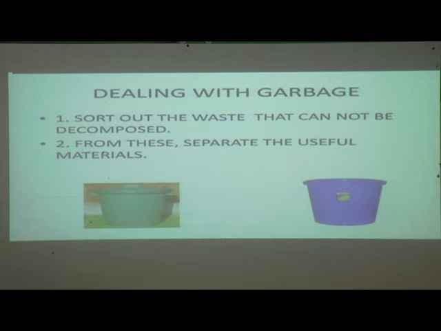Are you thinking, if it is waste, then how is it useful? Okay, don't think more, I will tell you that useful things can also be found in waste or in garbage.